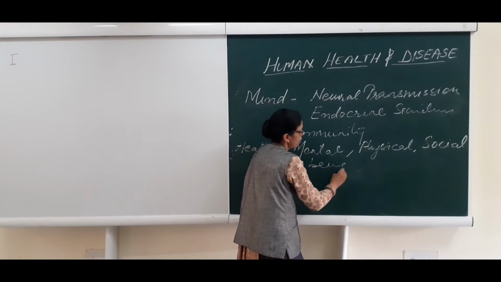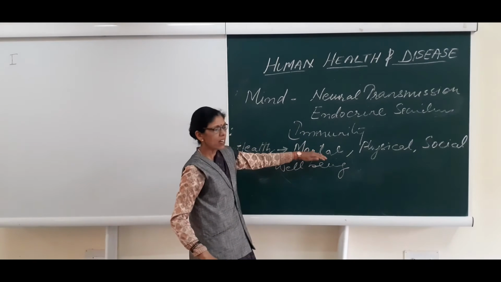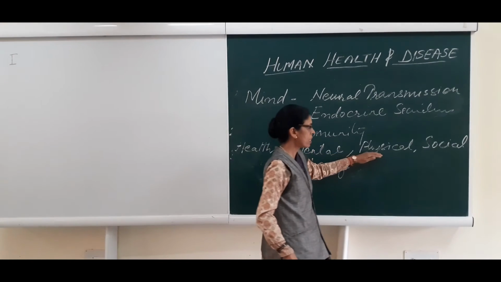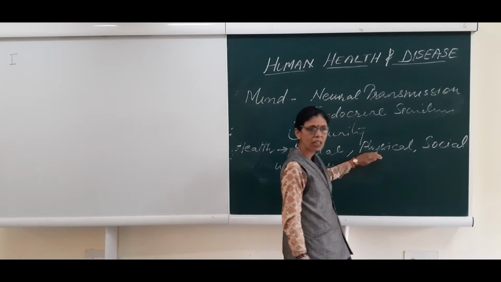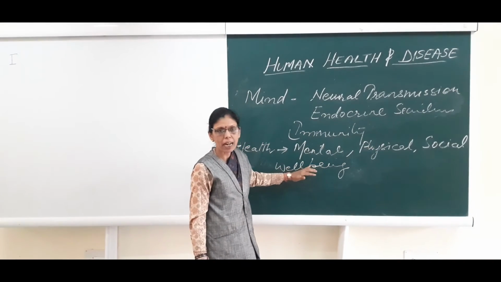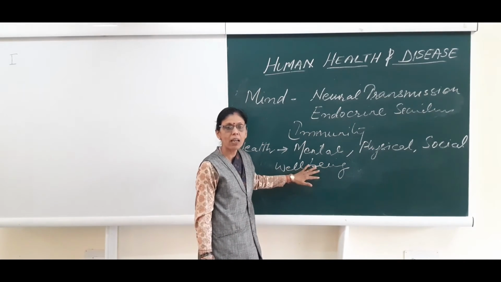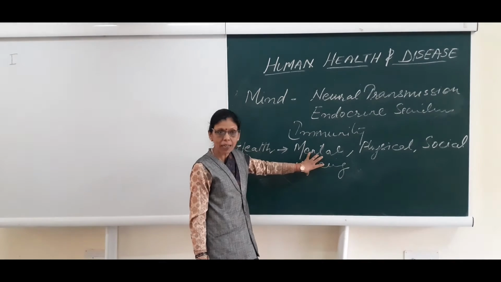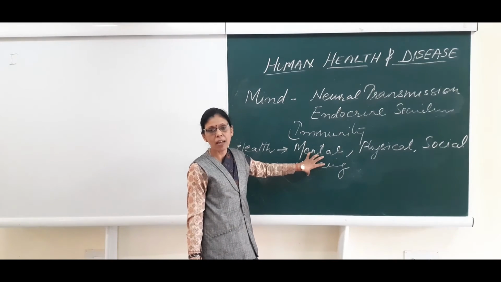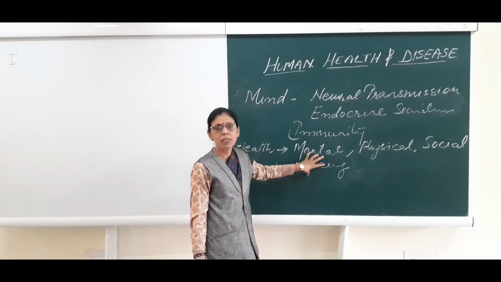That is, if a person is mentally fit, socially fit, as well as physically fit, then we can say that person is completely healthy. But if any of these things are missing, that means a person has some disorder or disease.